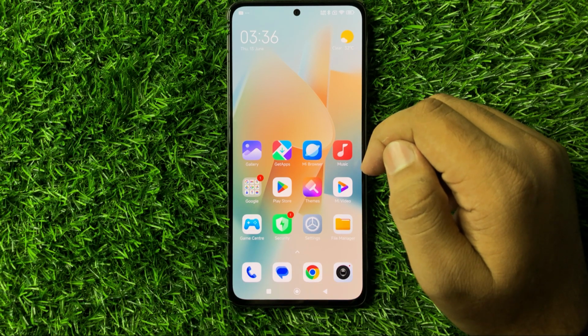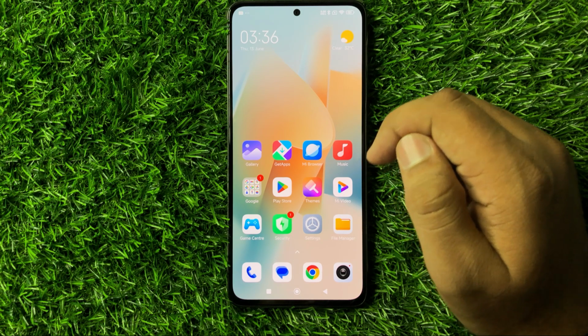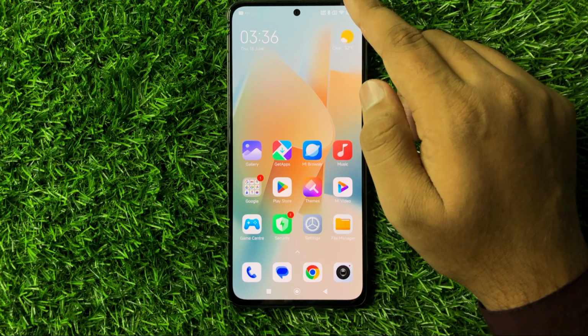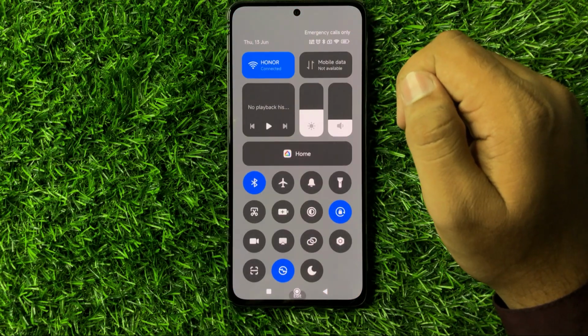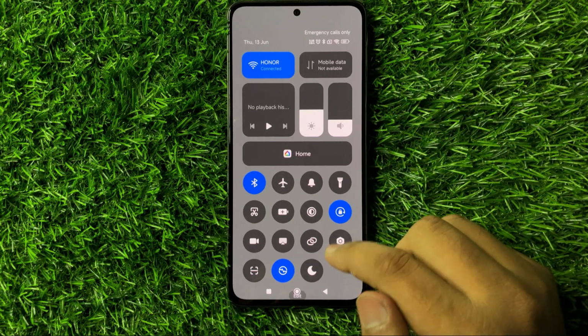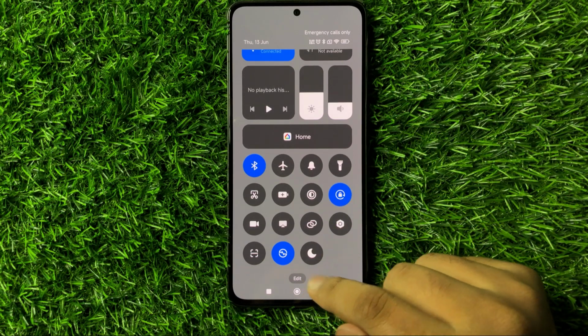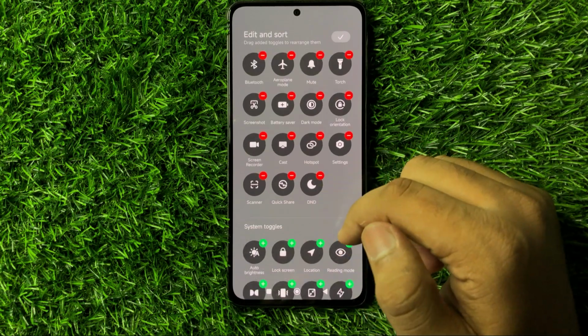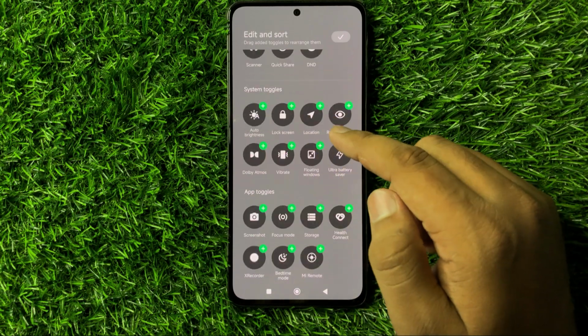In this video I will show you how to edit the notification panel on Redmi Note 13R. So first of all, swipe down to open the notification panel. Now here click on this small edit option, and now you can edit the notification panel.